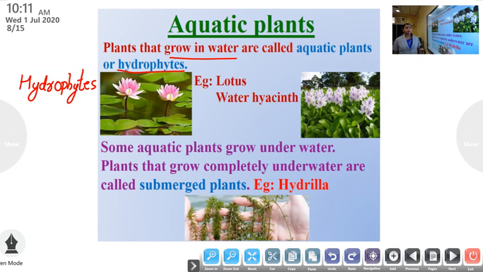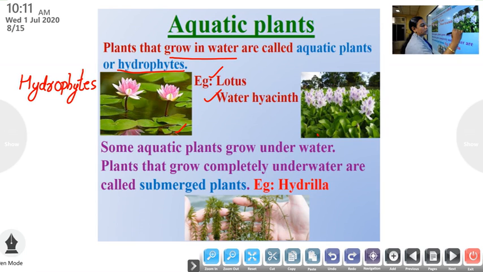Hydrophytes. Plants that grow in water are called aquatic plants or hydrophytes. Examples are lotus and water hyacinth.